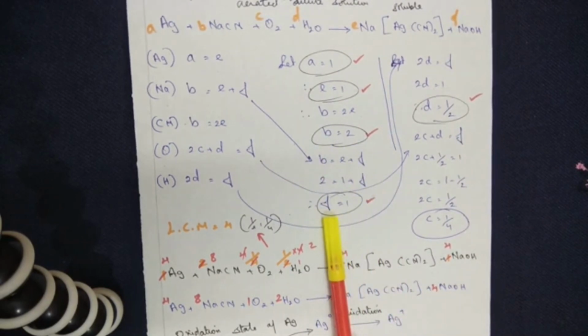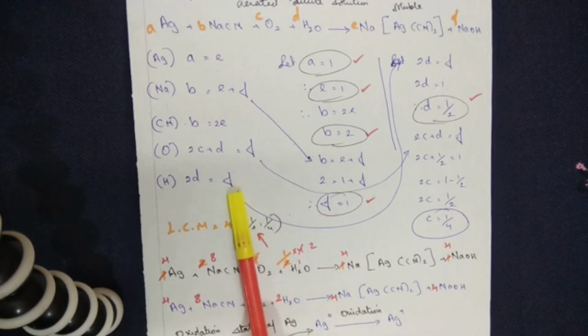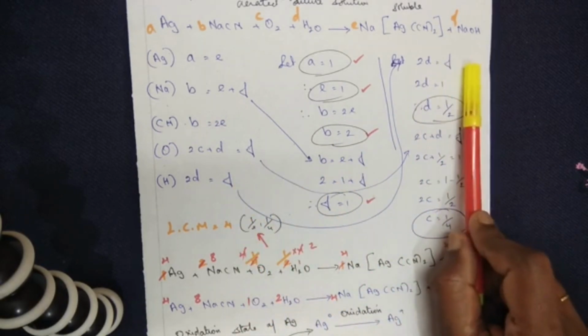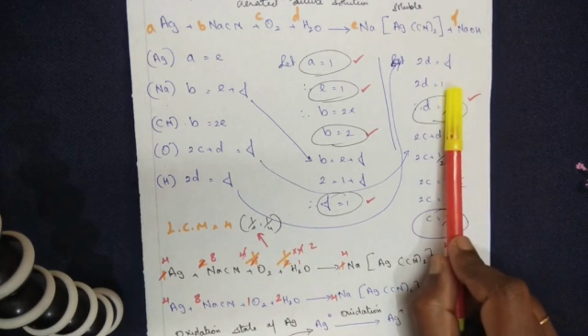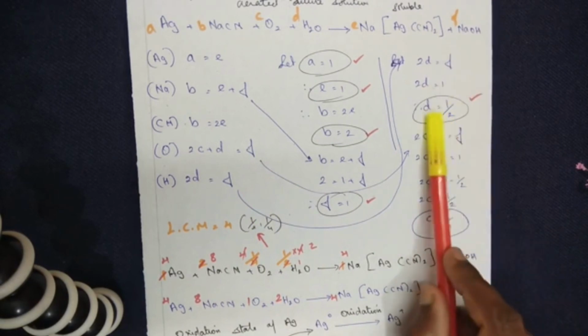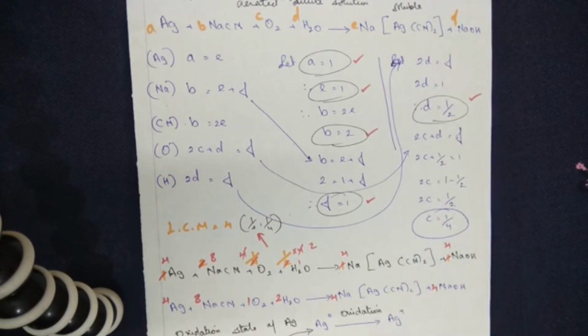Substituting, I find out F is equal to 1. Next, I am finding out the value of D. 2D is equal to F. Therefore, 2D is equal to 1. The value of F is 1. Therefore, D is equal to 1 by 2.